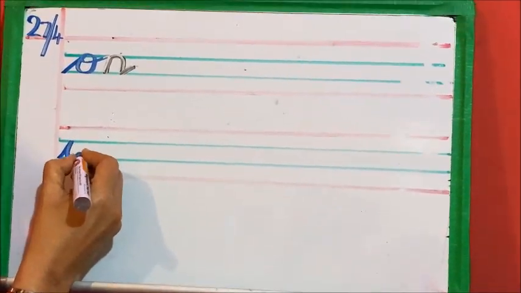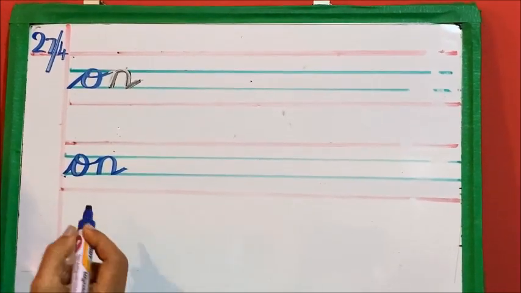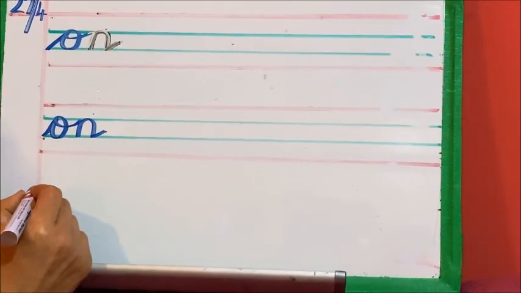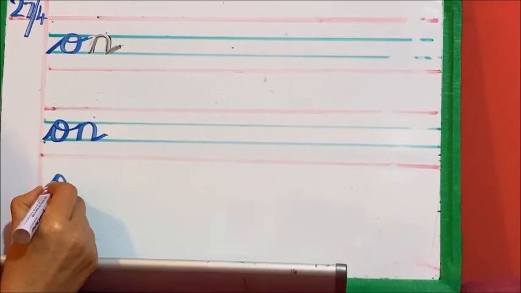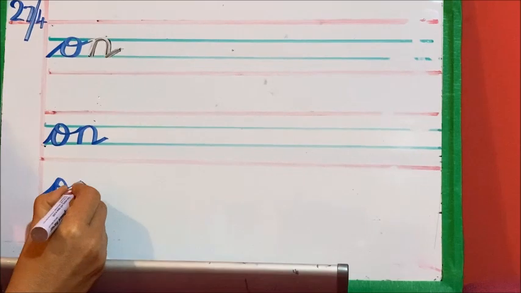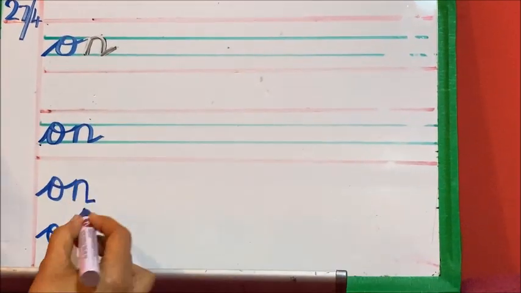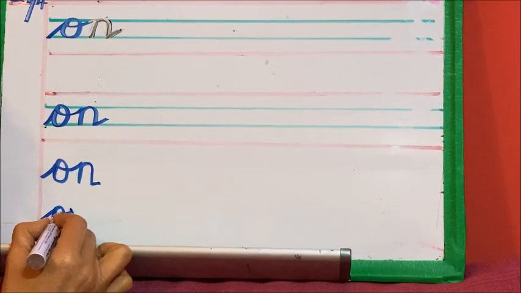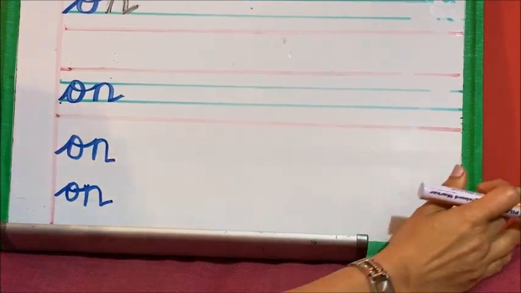A, N, on. When you are writing, you must not lift your hand while writing the second letter. You have to continuously write like this. A, N, on. Don't do like this. Take your hand that side. No, that is wrong. You have to hold it and continuously write. You will write like this till the last line.